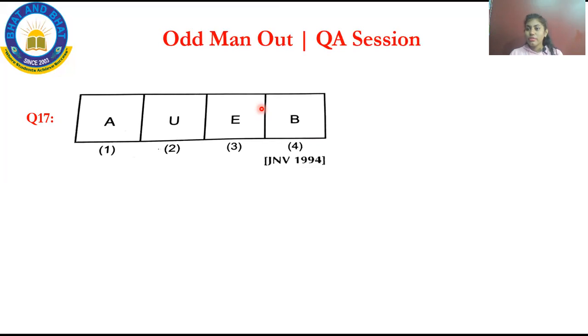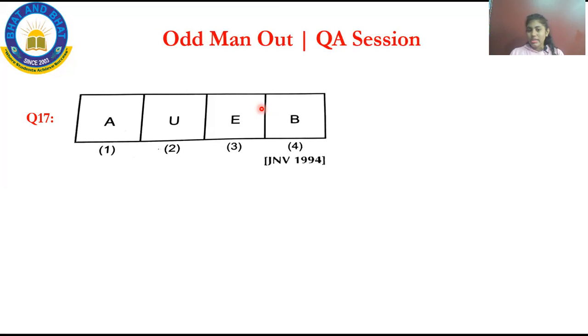You are all familiar with the English alphabets that you have learned from LKG itself, A to Z. How many letters are in the English alphabet? There are 26, and they are divided into two: vowels and consonants. What are vowels? A, E, I, O, U. These 5 letters in the English alphabet we call vowels, and the rest we call consonants. Now come back to the question.